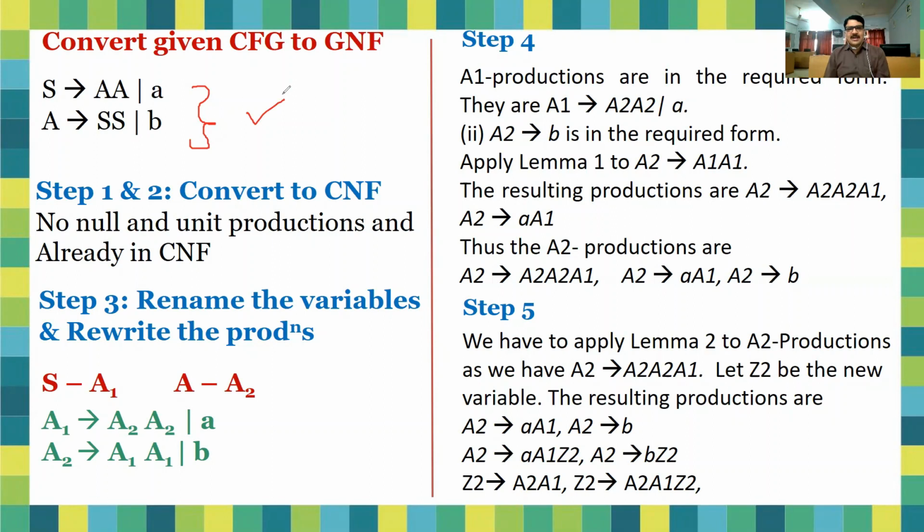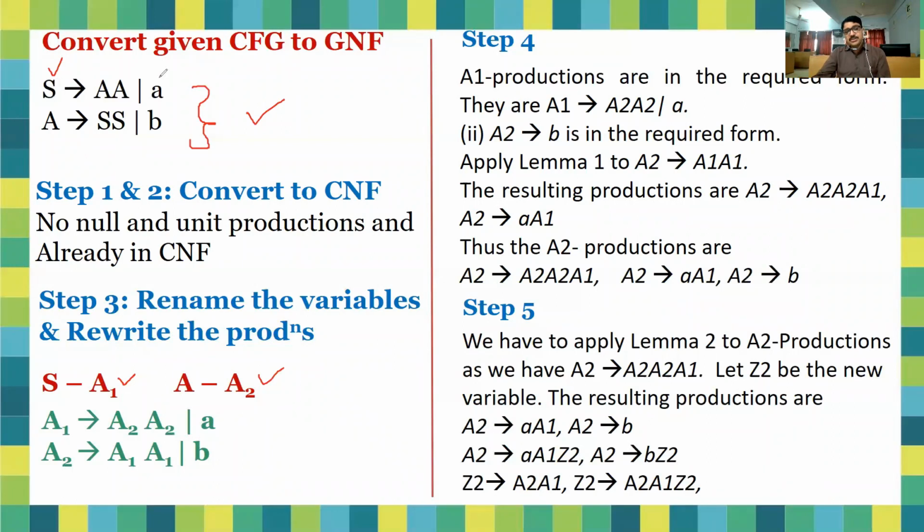So the next step is renaming the variables. Now, why do we require renaming the variables? For synchronization purposes, we require to rename the variables and rewrite the productions. So how can we rename the variables? Just see, here there are two variables, as you see, S and A. So we can rename these variables as A1 and A2. So S can be renamed as A1 and A can be renamed as A2. You can rename them as B1, B2, whatever, right?